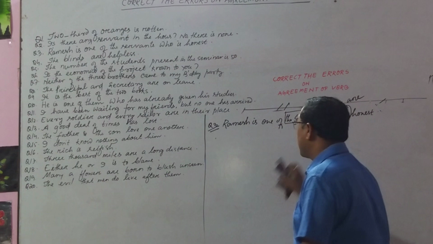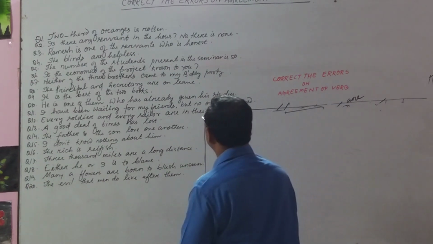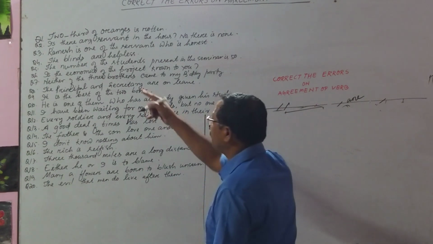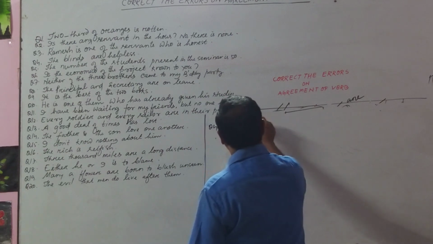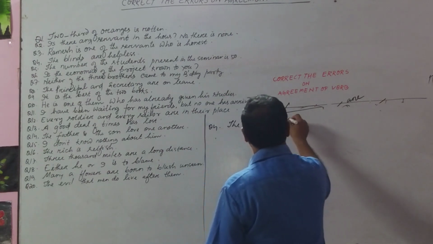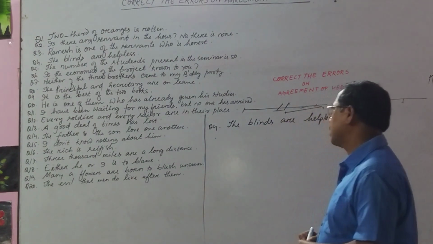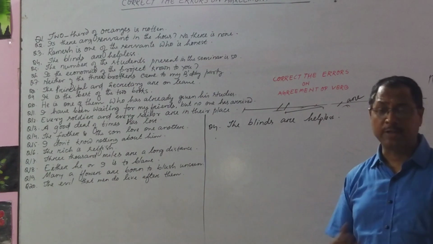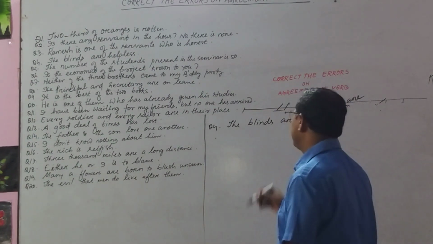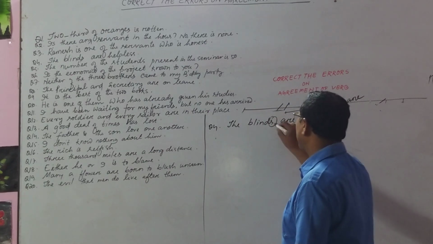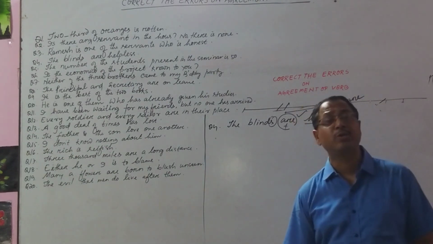Okay, come to question number 4. Question number 4 is here: The blinds are helpless. Okay, look at the sentence. The blinds are helpless. Your S is plural, and according to plural, are is correct, and helpless is an adjective. After be verb we use an adjective.